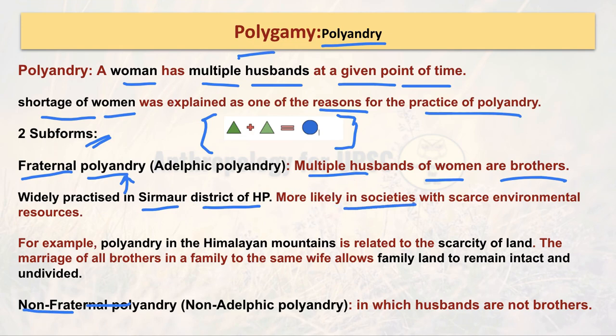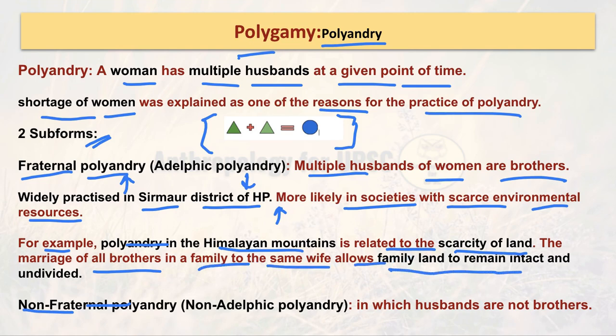It is more likely in a society with scarce environmental resources. Obviously, this is a Himalayan state, where land is very scarce. So you got a very specific answer, right, about why it is happening, the very exact reason. For example, polyandry in the Himalaya, as I told, is related to the scarcity of land, and the marriage of all the brothers in a family to the same wife allows the family to hold the land intact and undivided. The second thing is that the children will be born from just one woman, so the number of people will be very small, and in terms of offspring it will be from just one woman. So this is a basic understanding of polyandry.